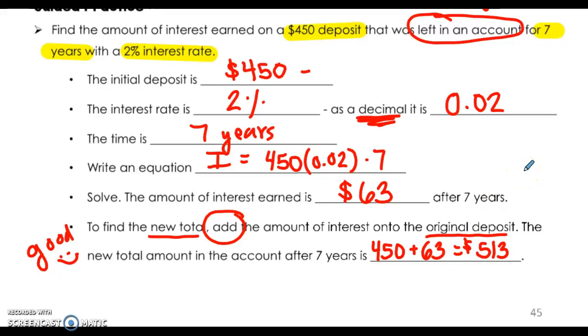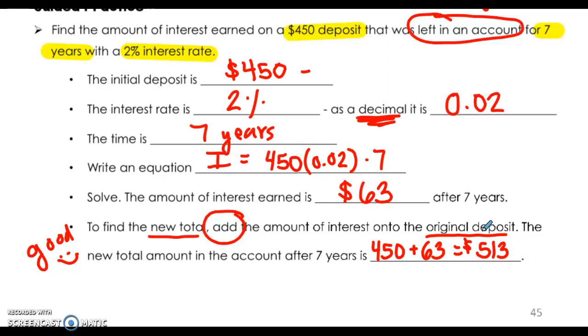Again, if this was the bad type of interest and maybe we borrowed $450 to buy something, that $63 is extra money that we have to pay back. So again, we'll add it here, but it means that we borrowed $450, but now we have to pay whoever we borrowed it from $513 back. So that just gives you an idea of what the bad type of interest looks like. This we're happy about because we just got free money. But if it was a loan, it's not as exciting. It's got some consequences and strings attached.